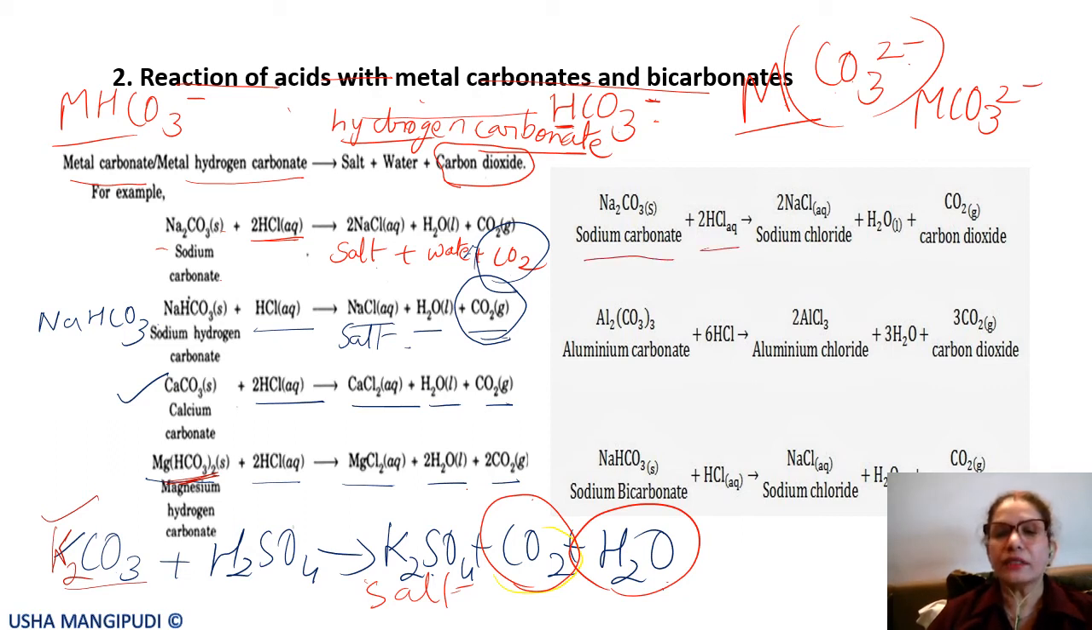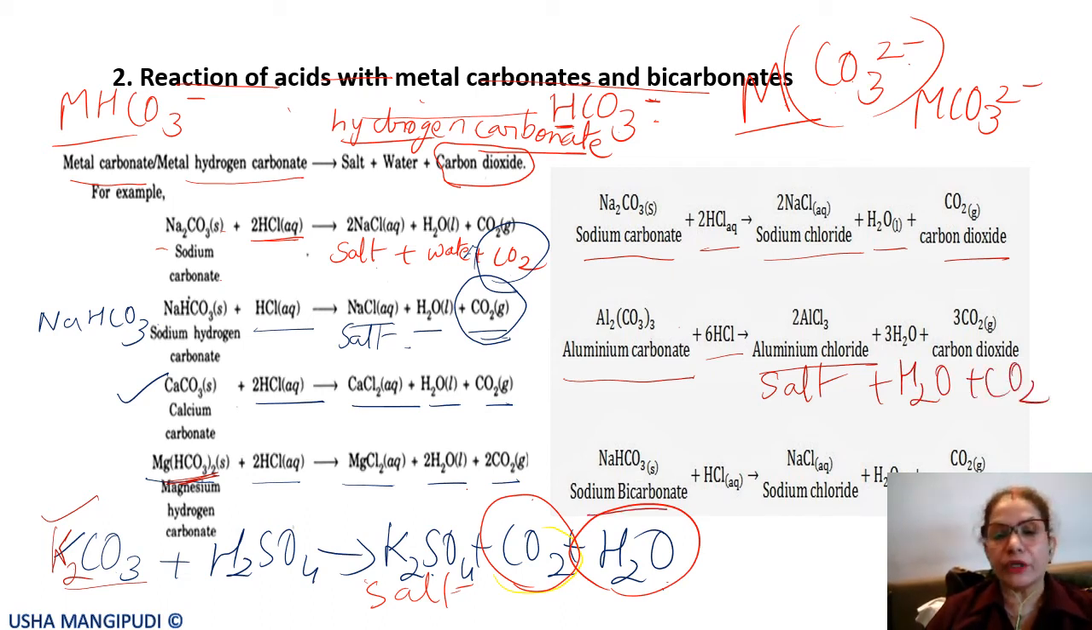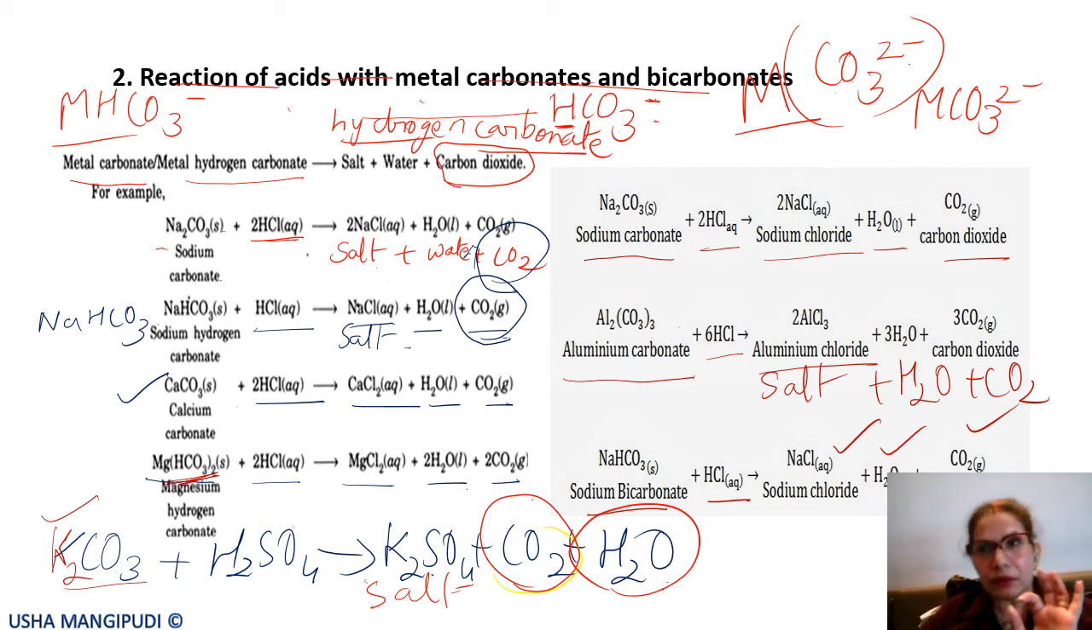reacts with hydrochloric acid to form sodium chloride plus water plus carbon dioxide. Aluminium carbonate, Al2(CO3)3, because aluminium valency is 3, carbonate is 2, plus hydrochloric acid gives aluminium chloride, which is a salt, plus water plus carbon dioxide. Similarly, sodium bicarbonate, which I have already given you, with hydrochloric acid gives sodium chloride plus water plus carbon dioxide. So, any acid reacting with carbonate and bicarbonate will give the corresponding salt plus carbon dioxide plus water.